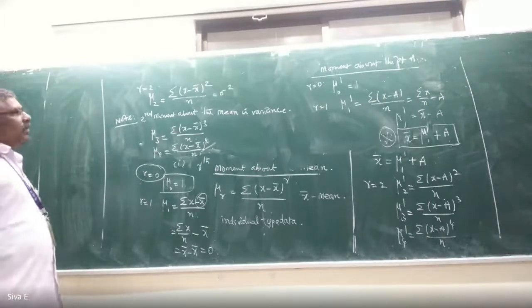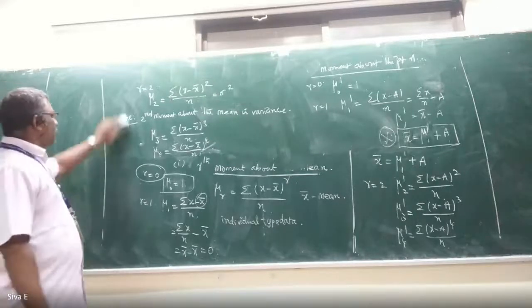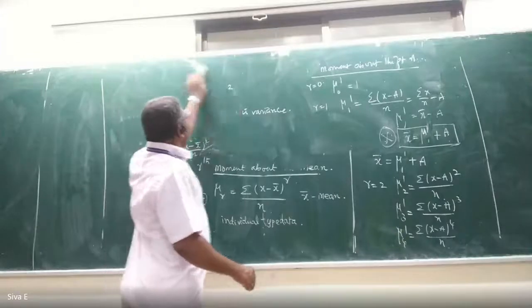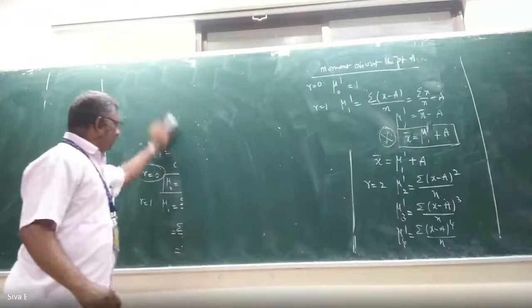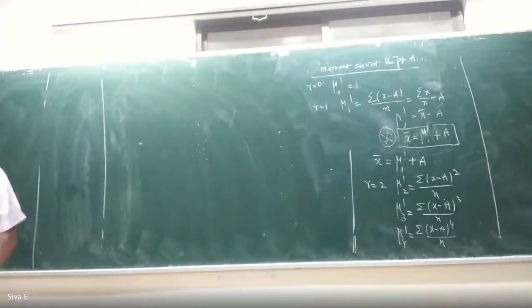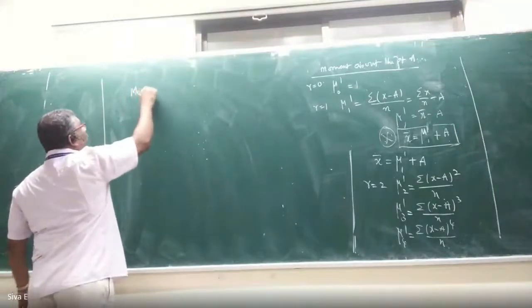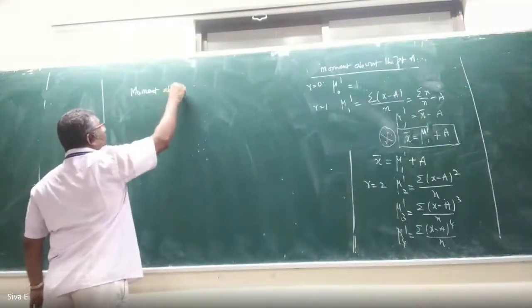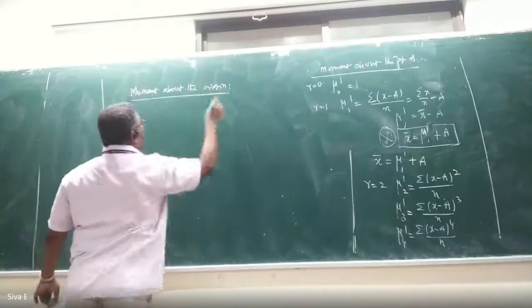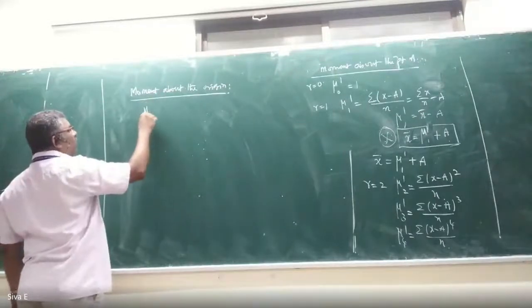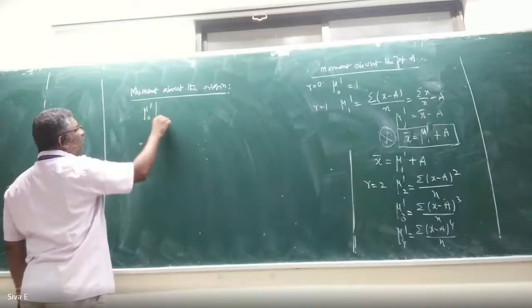So next we go to the moment about the origin. That is, if you substitute a equal to 0 in mu 0 dash.